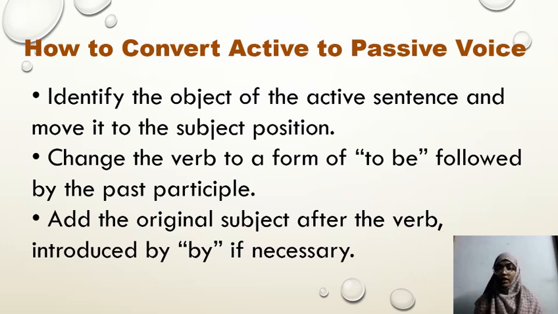Then change the verb to the form of to be followed by the past participle. Change it according to the structure, use by if it is necessary, and use active and passive structures to convert sentences from active to passive or passive to active.